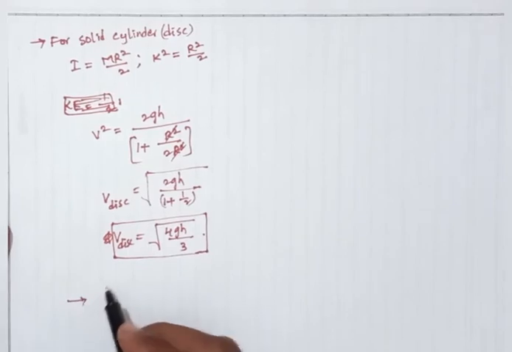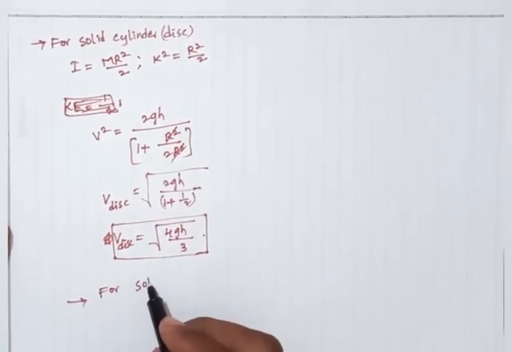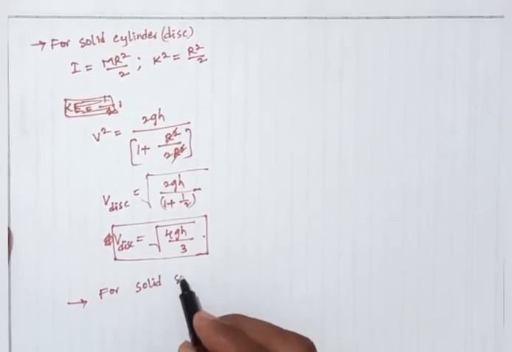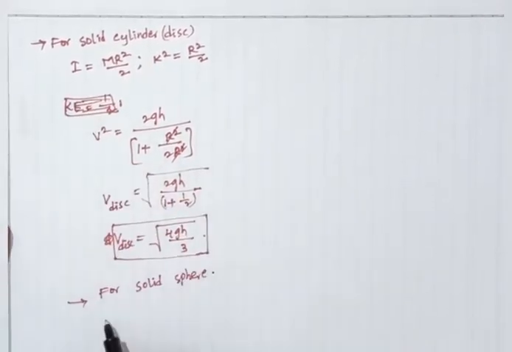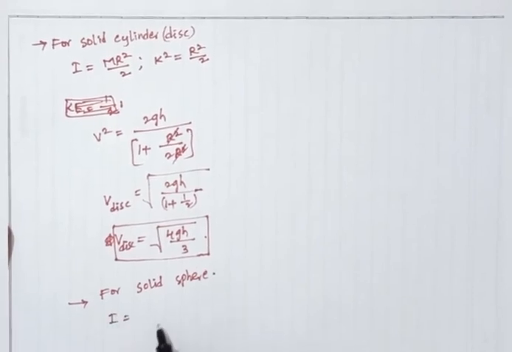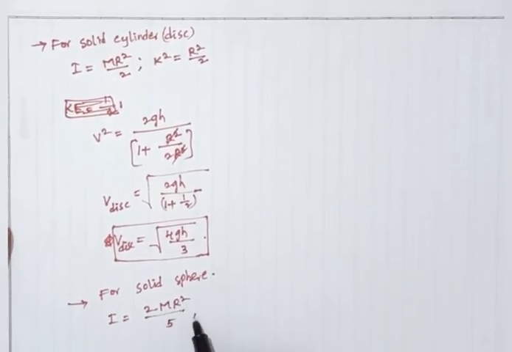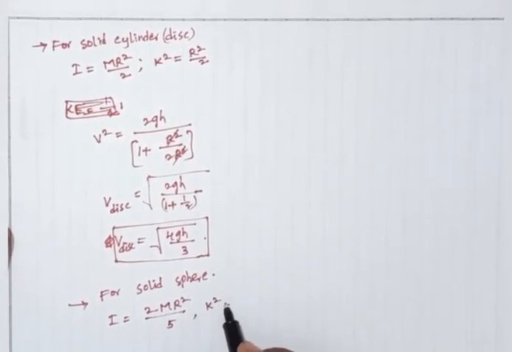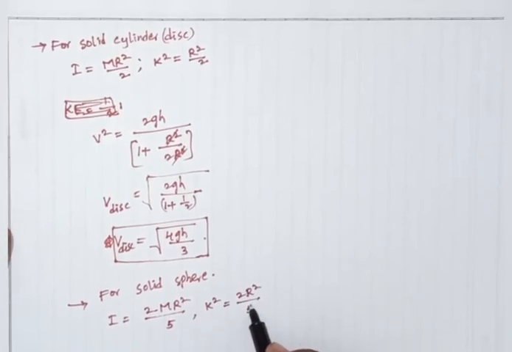Next, we are considering a solid sphere. For a solid sphere, what is the moment of inertia? I equals 2mr square by 5. So then k square equals 2r square by 5.